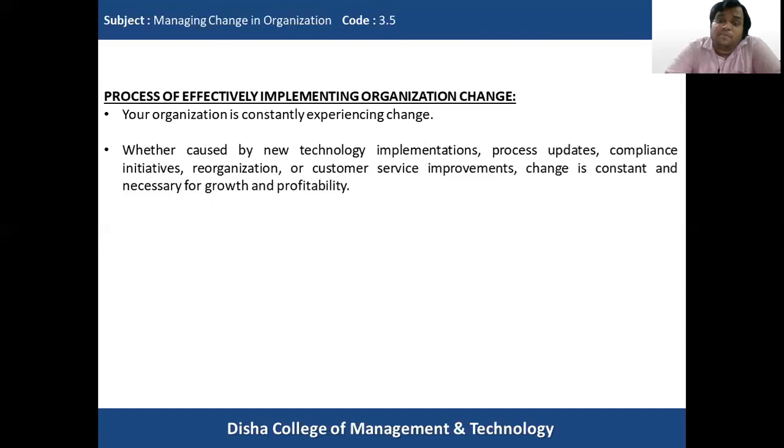Any kind of forces, maybe technology, process updates, new compliance we have to follow, reorganization happening in the organization, or customer service improvements we have to bring about. In all these things, we have to initiate a new change process in order to move to the desired level of performance and productivity. So every organization has to understand that change is constant and necessary for growth and profitability.